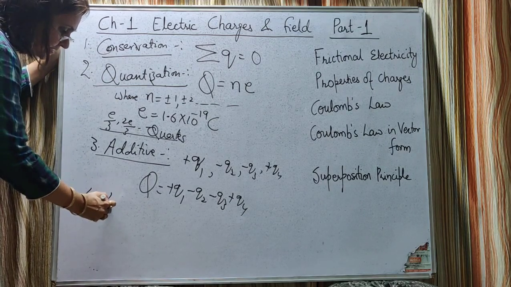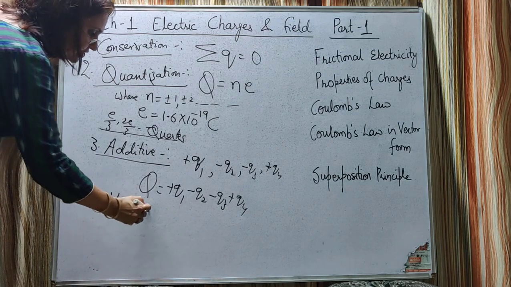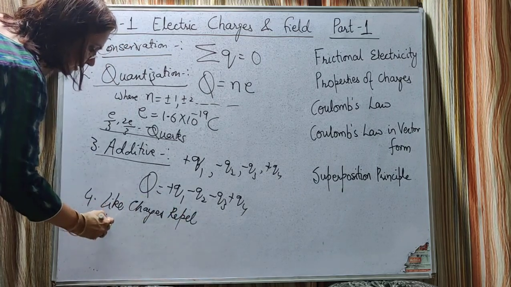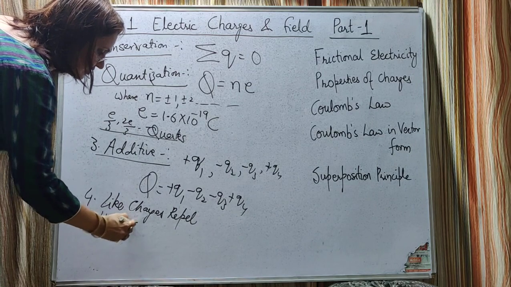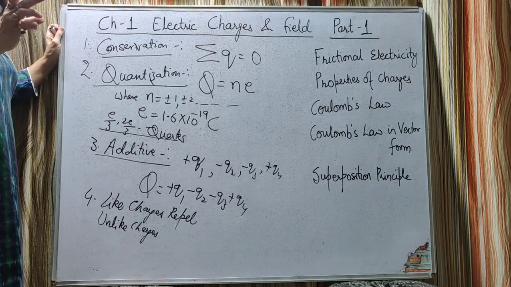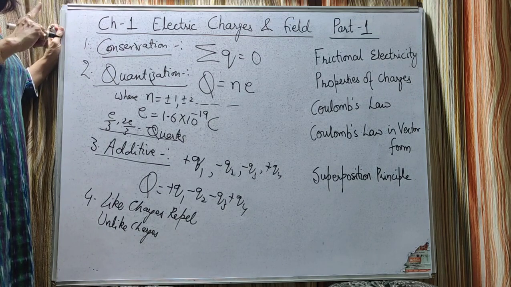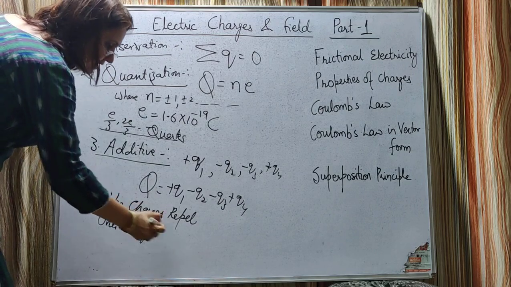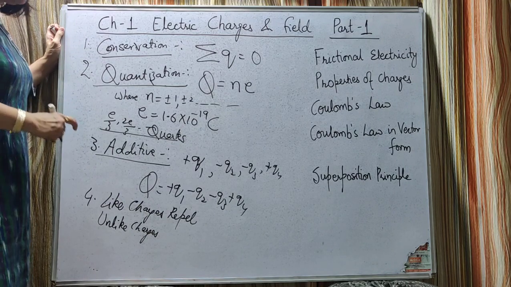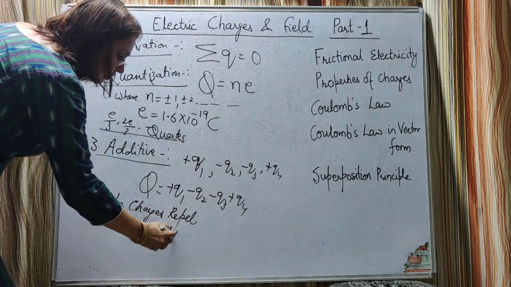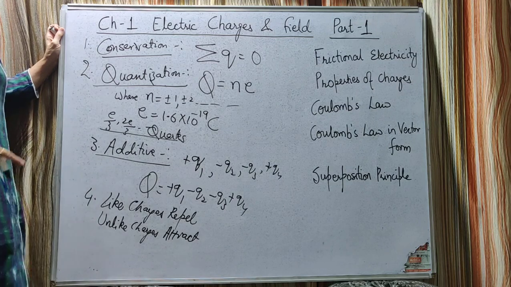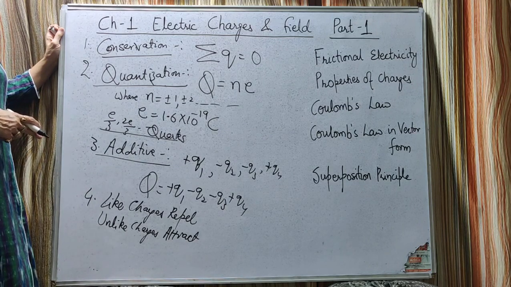The next property is like charges repel each other, whereas unlike charges attract each other. Now like charges means same kind of charges. Two positively charged glass rods brought close to each other, we'll see that they will repel each other. Whereas for unlike charges, a positively charged glass rod and a negatively charged ebonite rod, when they are brought close to each other, we find that they attract each other. So like charges repel, whereas unlike charges attract each other.